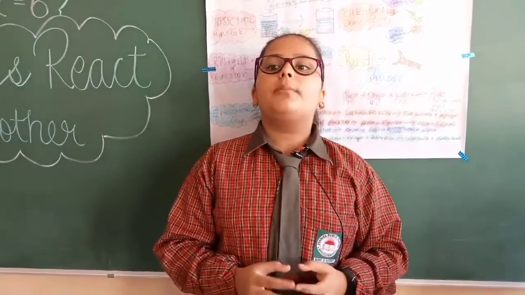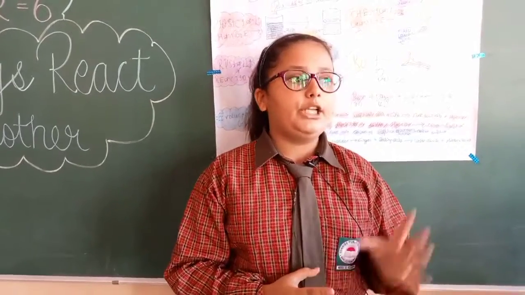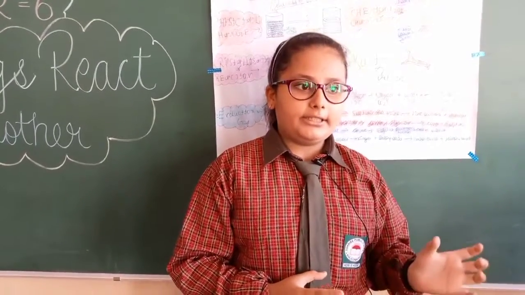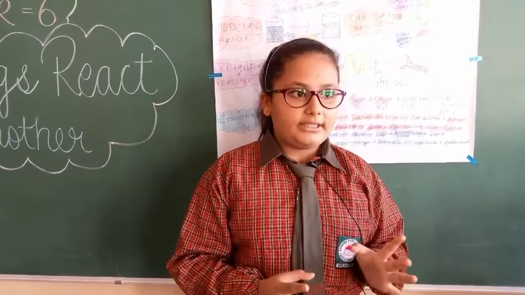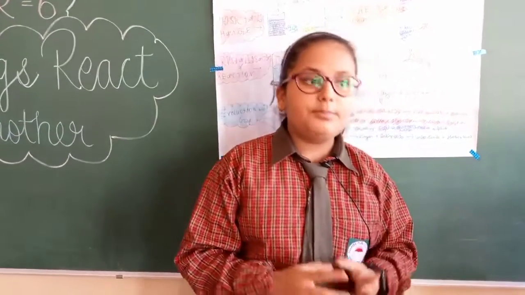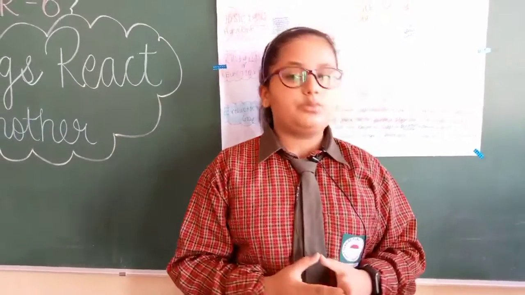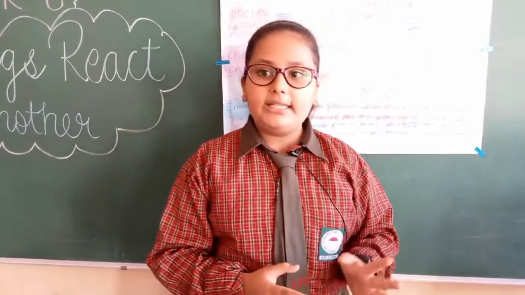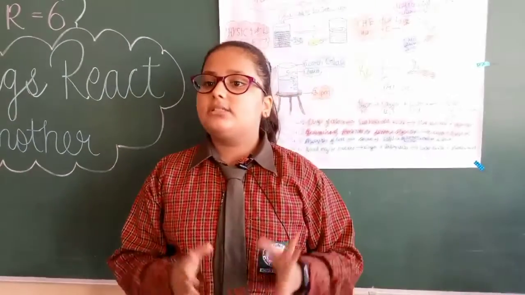Now let us talk about rusting of iron. What is rusting of iron? If you put an iron nail in contact with air, then an oxide layer gets formed on the iron nail, which is known as rust. What is rust? The oxide layer present on the iron nail is known as rust.